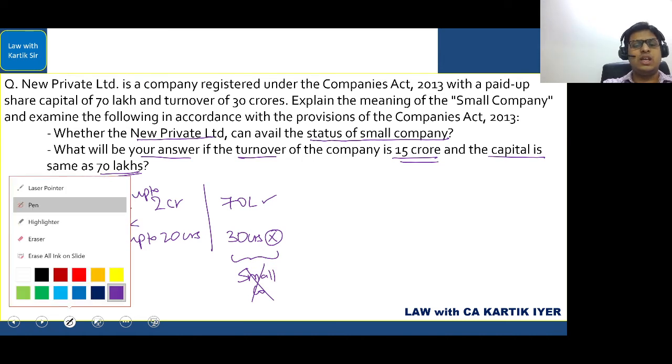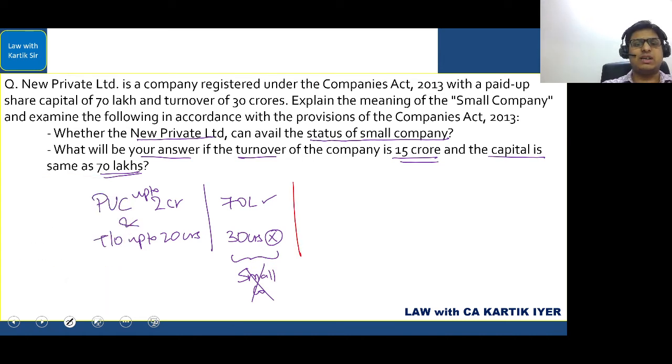Easy to understand. Next, in the second example they have said, what would be your answer if the turnover is just 15 crores and the capital is 70 lakhs. In this case, you will see your 70 lakh condition is also satisfied. 15 crores comes under the category of up to 20 crores. Is it getting satisfied? The answer is yes. So in this case, is it a small company? The answer is yes. It is a small company.